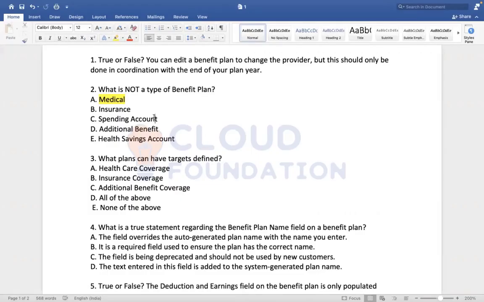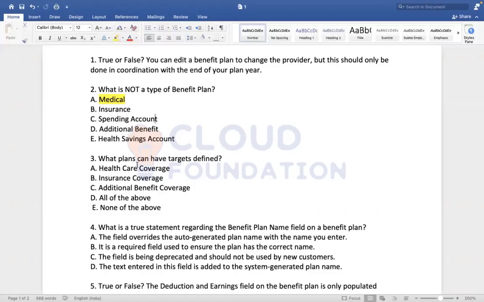What plans can have targets defined? Perfect. Good one. Under these plans, for which plans can we define targets? Before that, what are targets? Targets means, I mean, the dependents. Exactly.